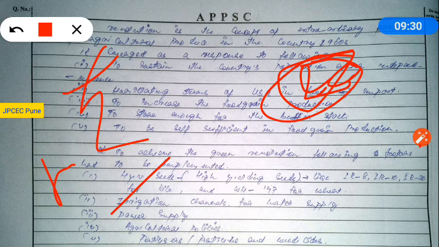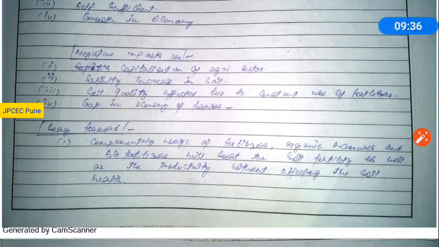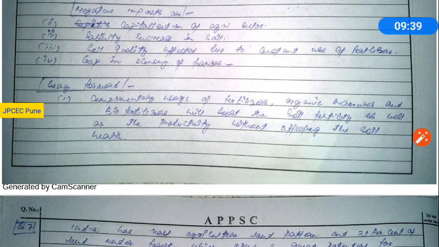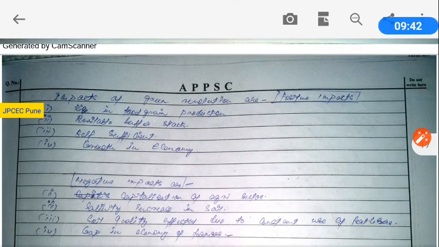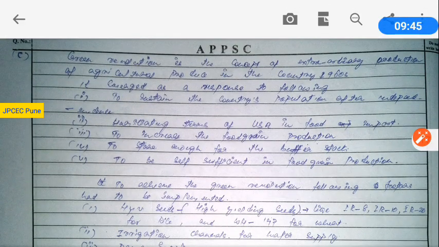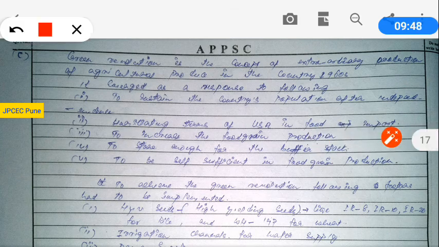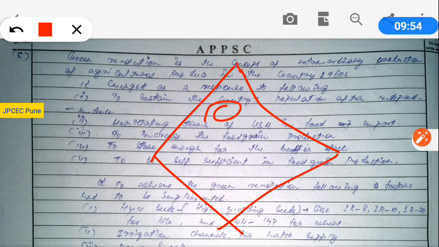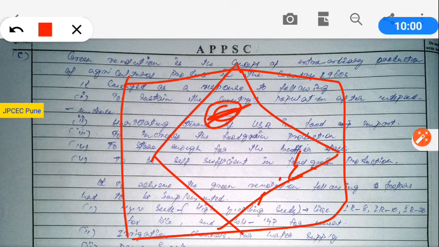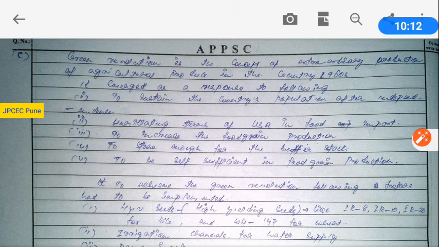So you have given both sides, the positive impact as well as the negative impact. And you have also included the way forward. So it is a very good answer. Okay, so with the same content, the only one thing you have to do, just try to add a thematic map of India, and just represent a few green revolution belts. Okay, just give this green revolution diagram, it's quite sufficient for a 20 marker question, and whatever you have written you can get about 9 marks out of 20 for this question.